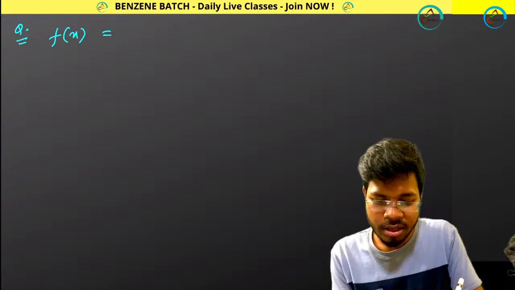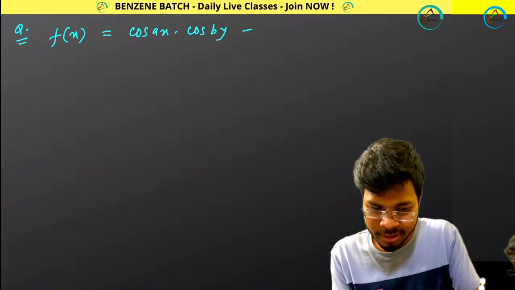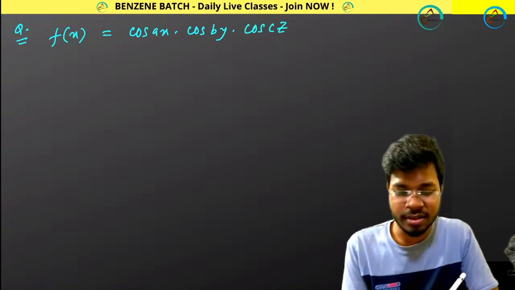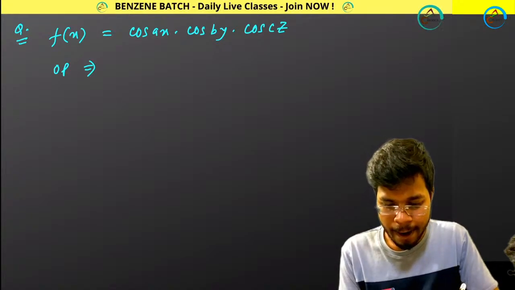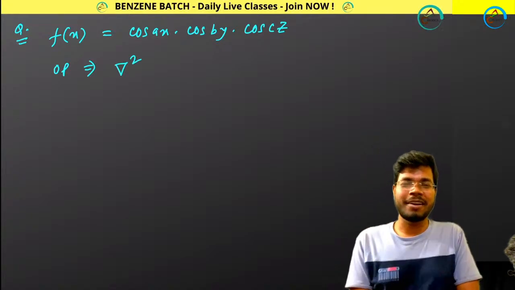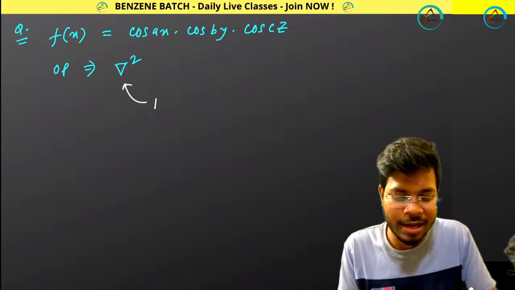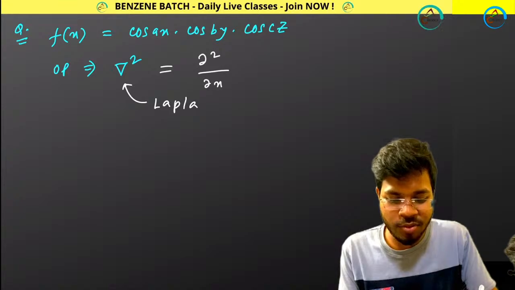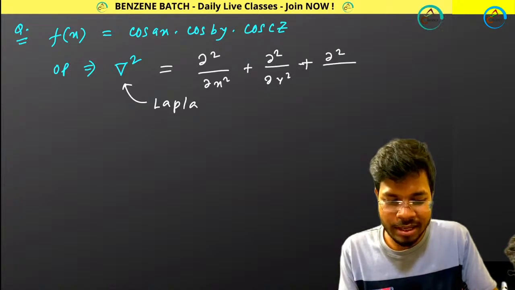Next question, last question, and you need to solve this question. I am giving you a function: cos ax, cos by, cos cz. This is your function, and the operator I am giving is the del square operator. Do you know what is the del square operator? Del square is nothing but the Laplacian operator. It means del square by del x square plus del square by del y square plus del square by del z square.